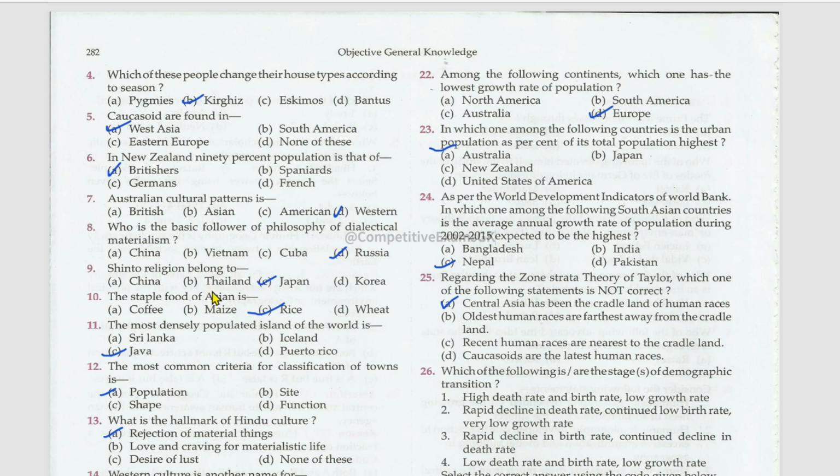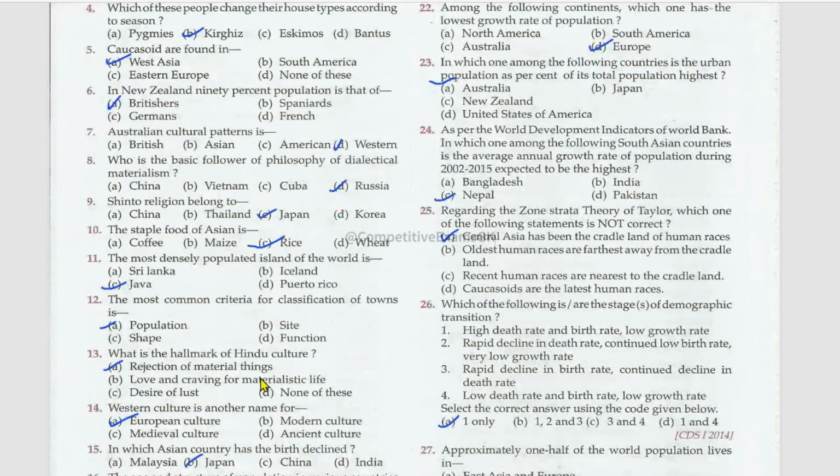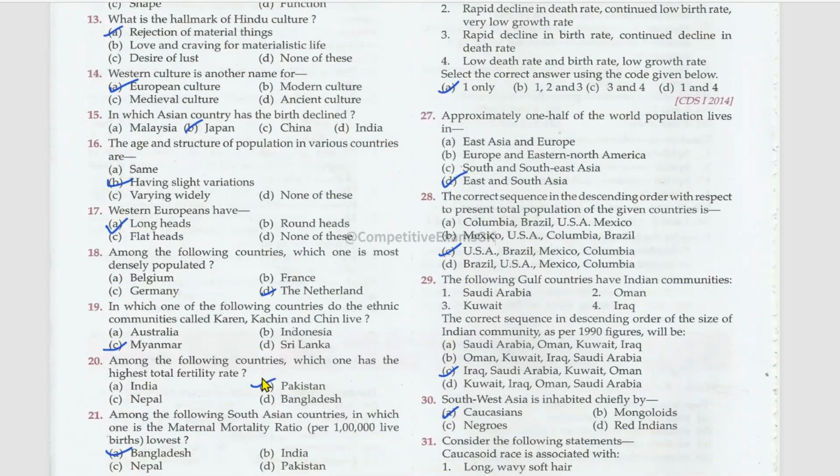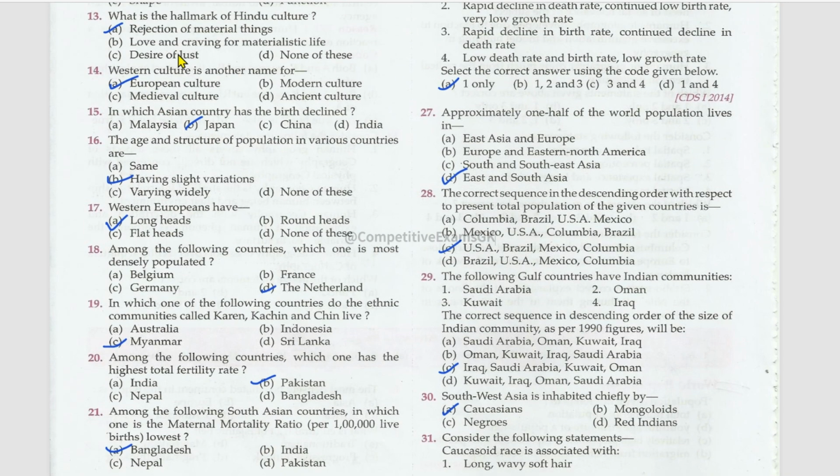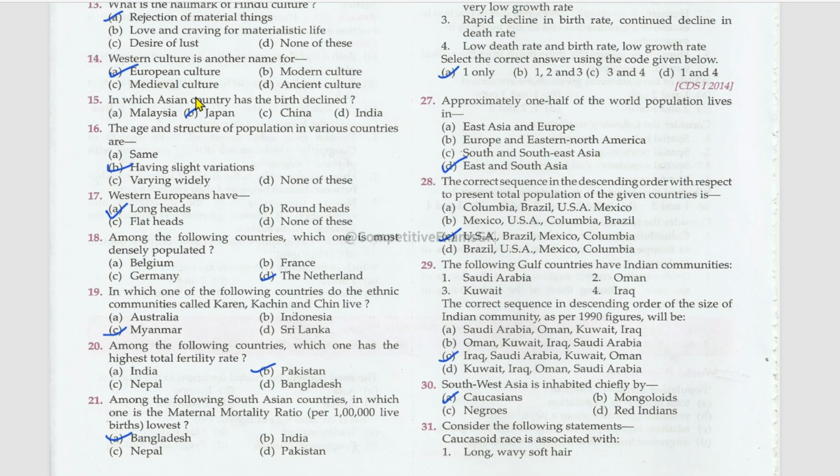Shinto religion belongs to Japan. The staple food of Asian is rice. The most densely populated island of the world is Java. The most common criteria for classification of towns is population. What is the hallmark of Hindu culture? Rejection of material things. Western culture is another name for European culture.